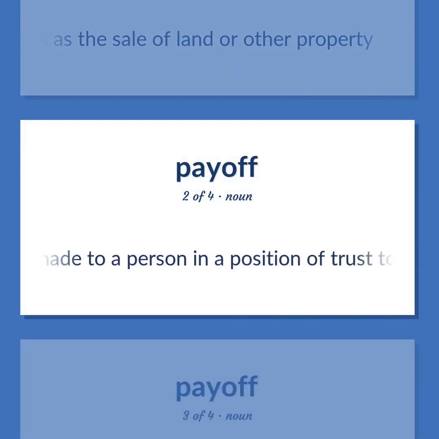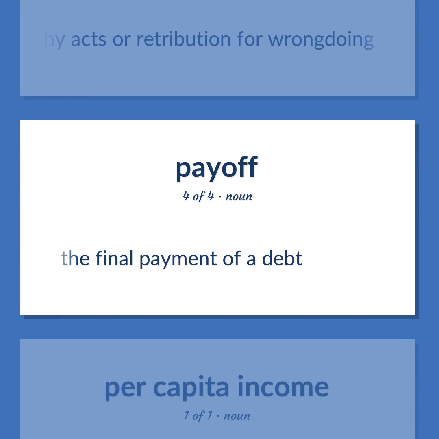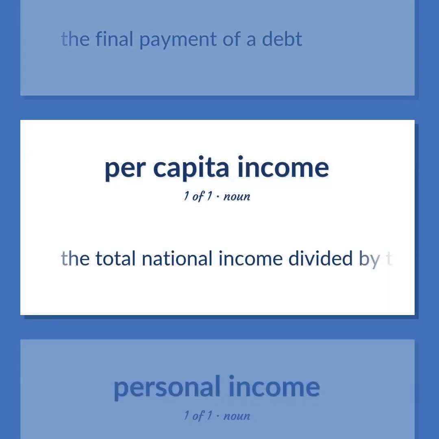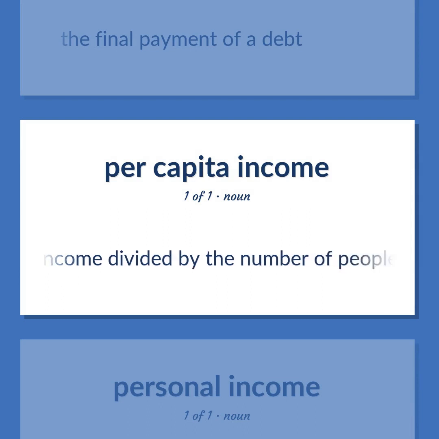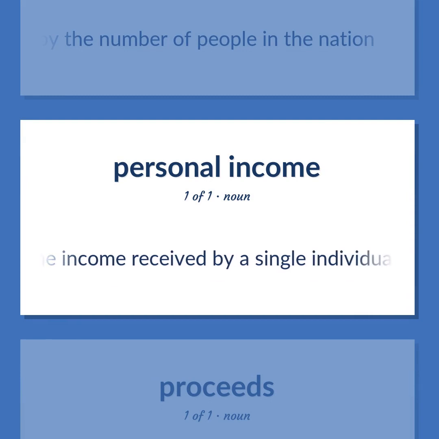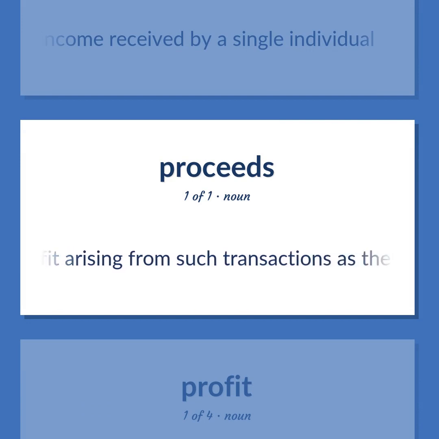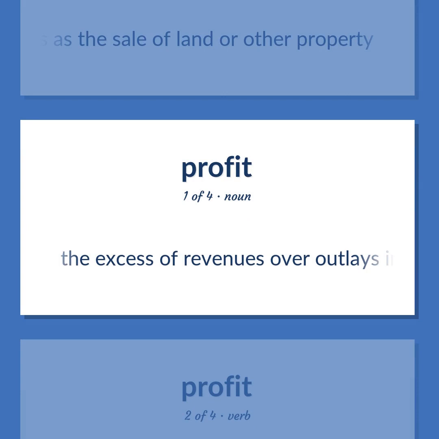Payment made to a person in a position of trust to corrupt his judgment. A recompense for worthy acts or retribution for wrongdoing. The final payment of a debt. The total national income divided by the number of people in the nation. The income received by a single individual. The income or profit arising from such transactions as the sale of land or other property. The excess of revenues over outlays in a given period of time, including depreciation and other non-cash expenses.